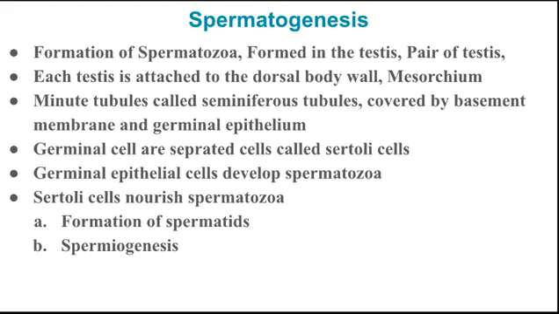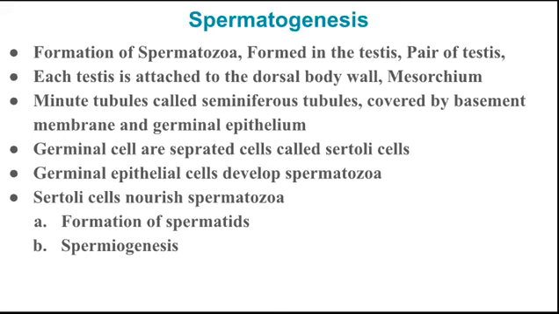We know very well that in each vertebrate a pair of testes is formed. A pair means two testes. Each testis is attached to the dorsal body wall by a connective tissue membrane called the mesorchium.